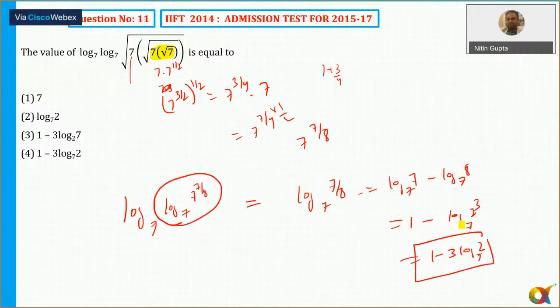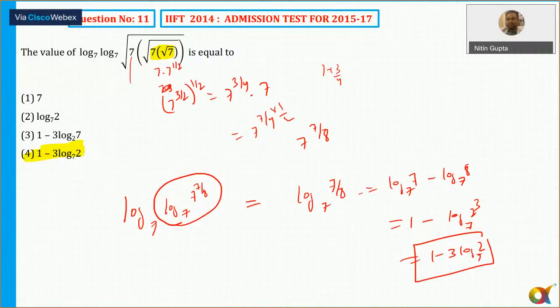So the answer is option number 4. So I hope that now it is clear. Any doubts to anyone? So this was doable.